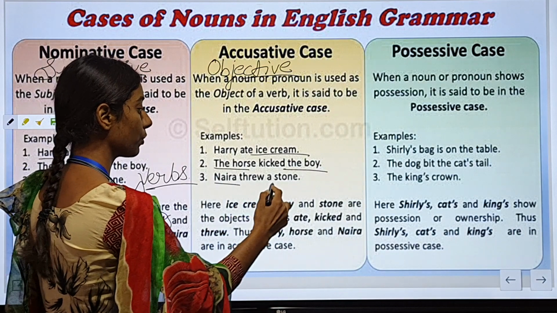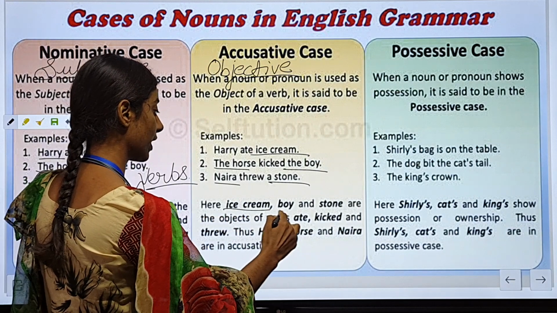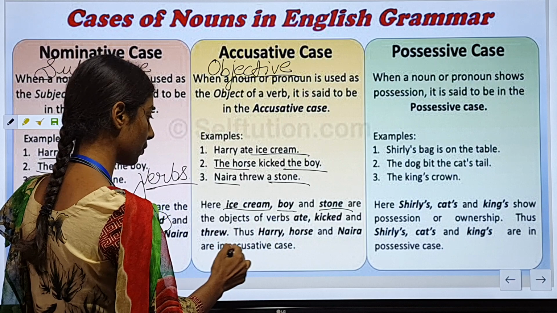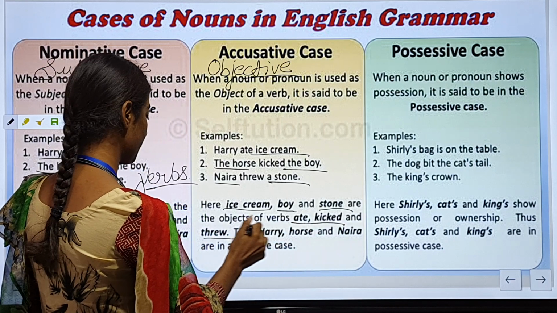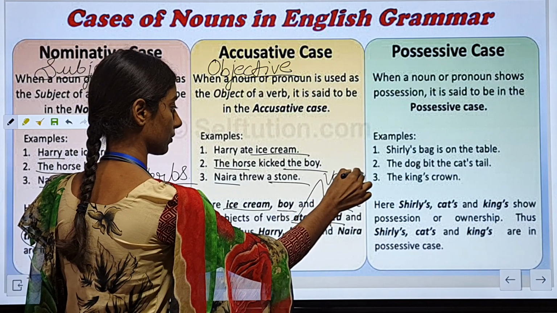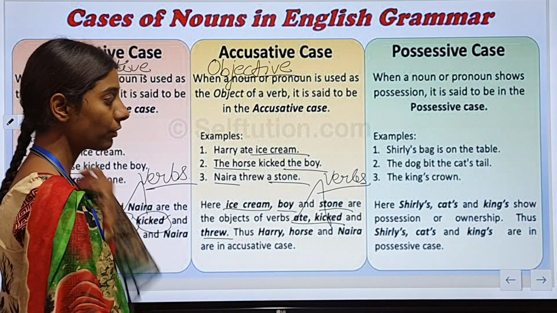Naira is the subject, threw a stone. Stone is the object. So here ice cream, boy and stone are the objects of verbs ate, kicked and threw. Okay. So these are the objects of the verbs. Okay, I am sorry, these are the verbs, and the boy, stone and ice cream are the object of these verbs.